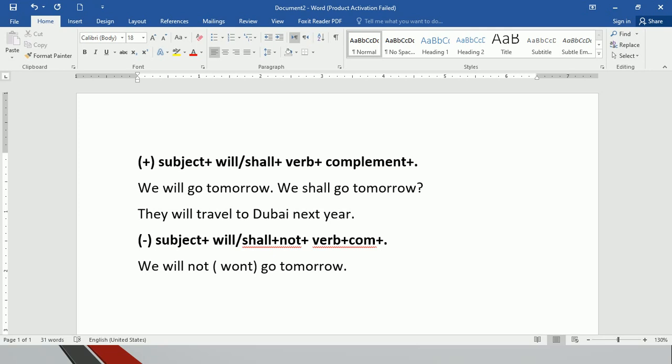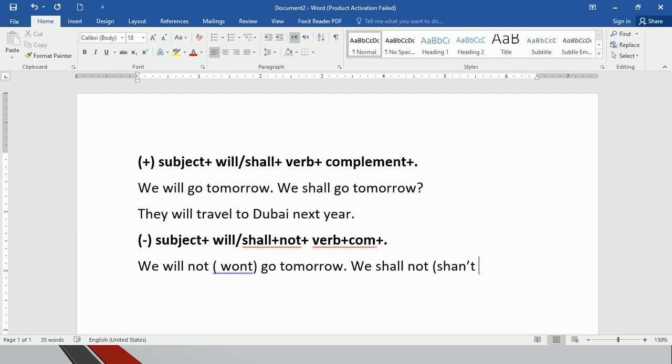So now the second one, how do we change it? We shall not or shan't. Shan't is the contracted form of shall not. Remember, students, some people say that shall not does not have a contracted form. It does, but that's not very common. A lot of people don't use it. If you want to know more about this, you can study books on the contracted form shan't.